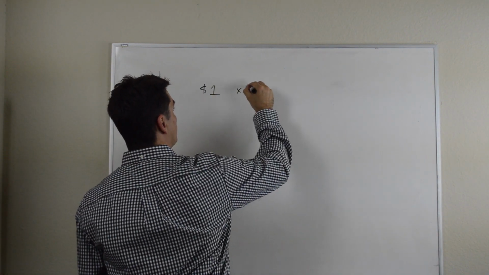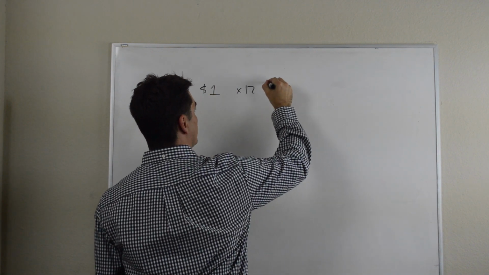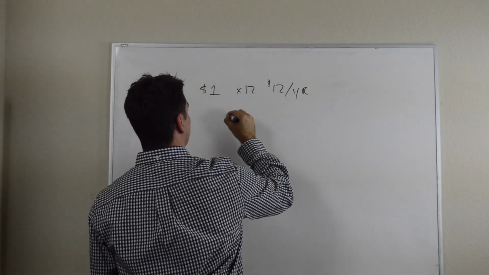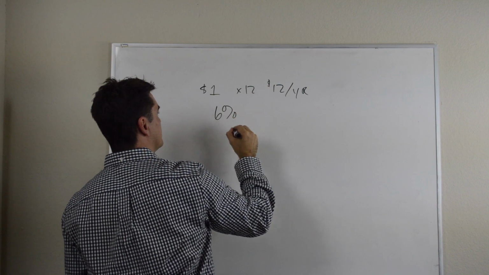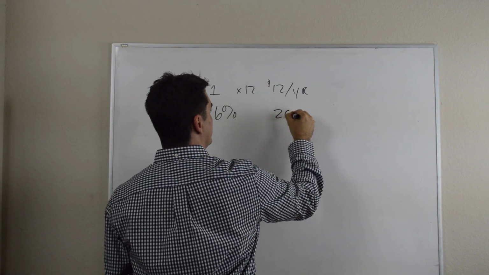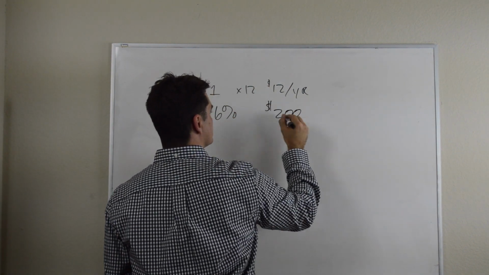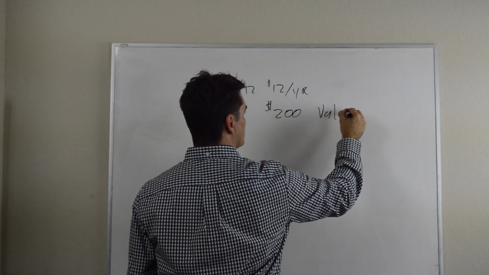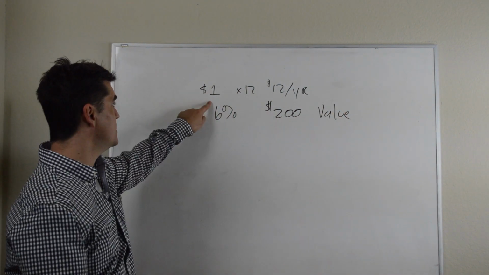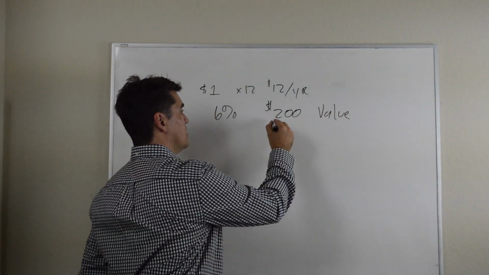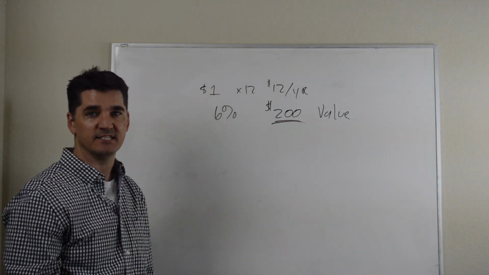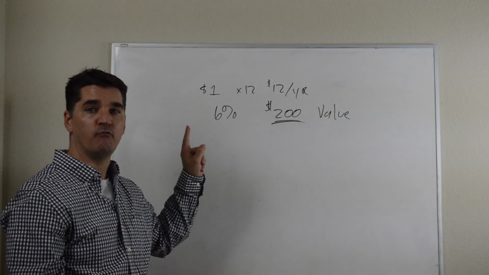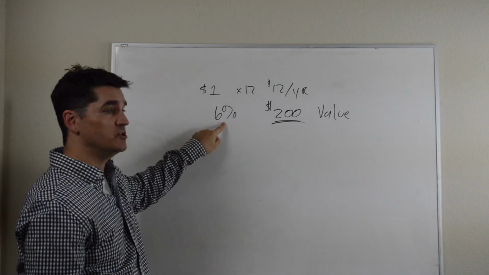Well, times 12 months, that's $12 per year. If the cap rate is 6%, then this is $200 in added value to the price. By saving $1, we create $200 in value in that asset. That's the power of forced appreciation using the cap rate.